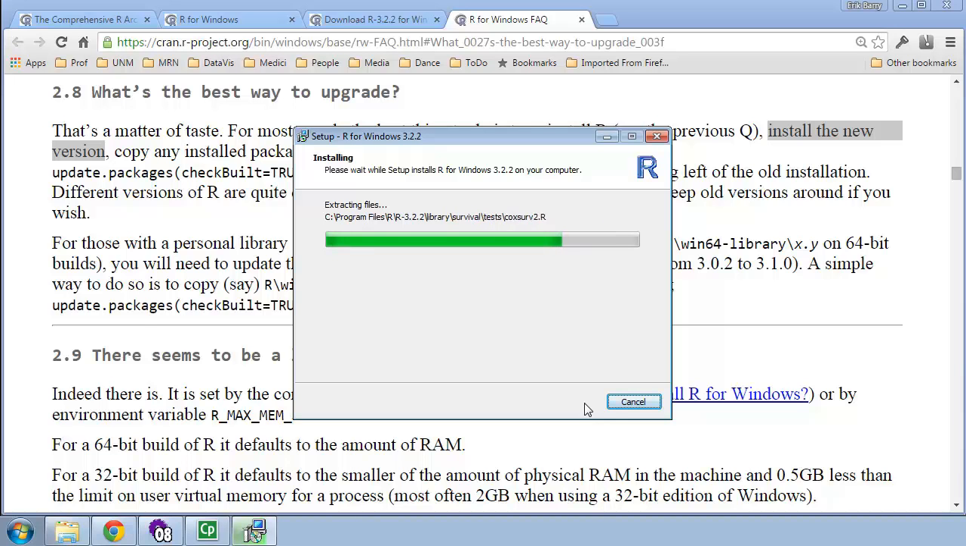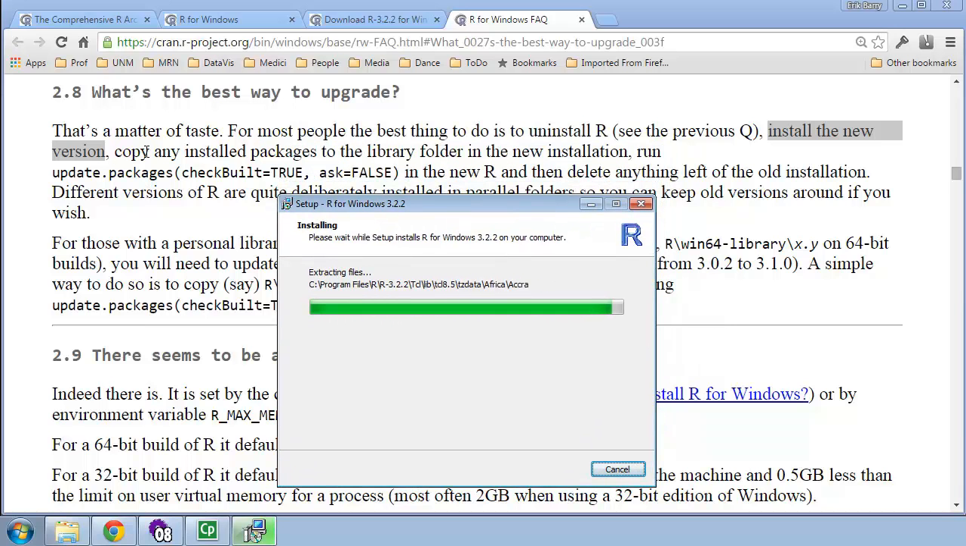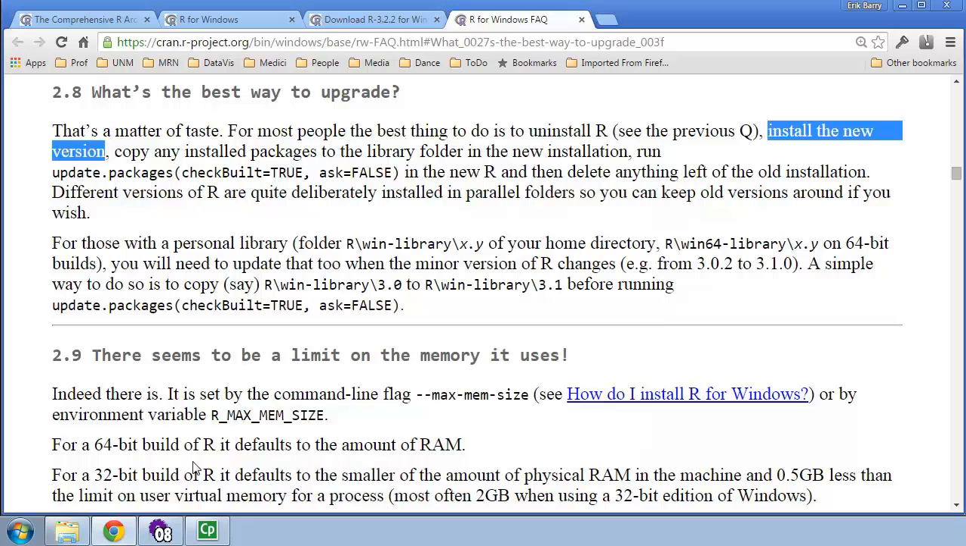So it just takes about a minute, probably much less than that. So I'll move this down a little bit. The next step is going to be to copy any installed packages to the library folder in the new installation. So we're going to copy that library folder over. So we finished the setup. I'm going to click Finish, and the new version of R is installed.